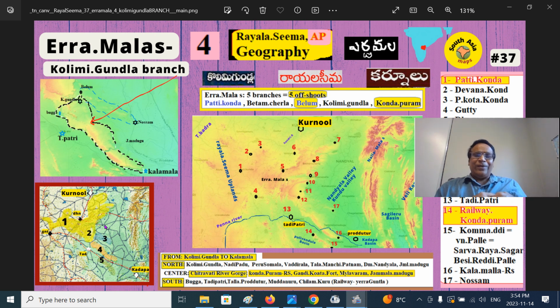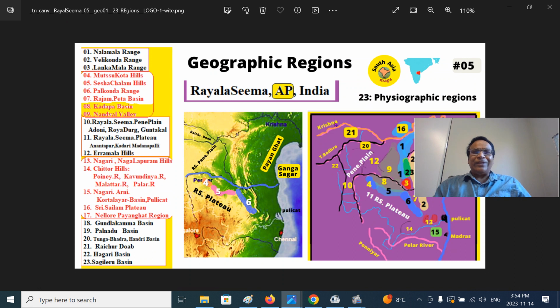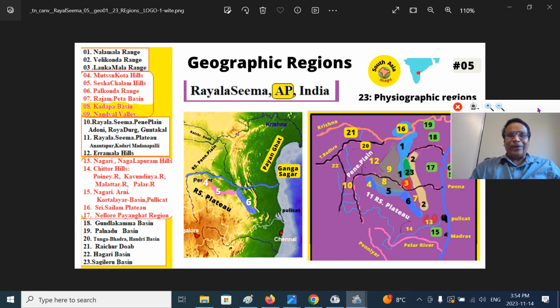If you are outside of this region, I have made a broader 23 regions of Rayalaseema that will meet any of your requirements to know about this great fascinating land ruled by Vijayanagara emperors. We have 23 geographic regions. I talked briefly about the Erramala mountains. You can go and look at it.